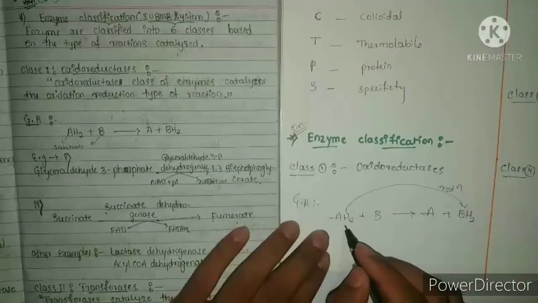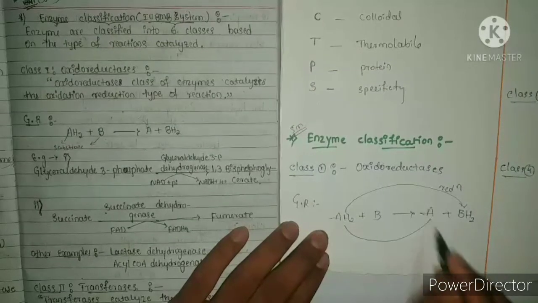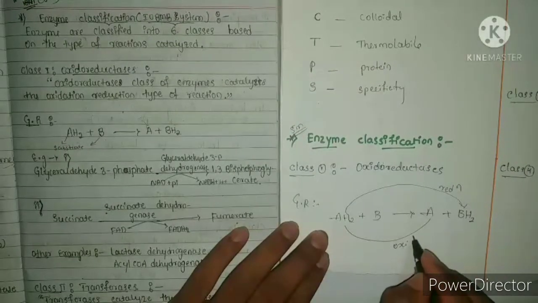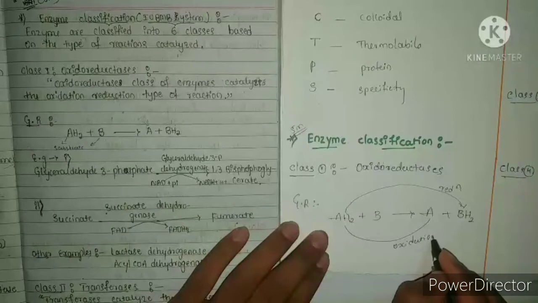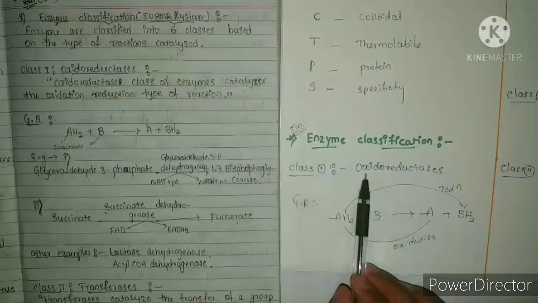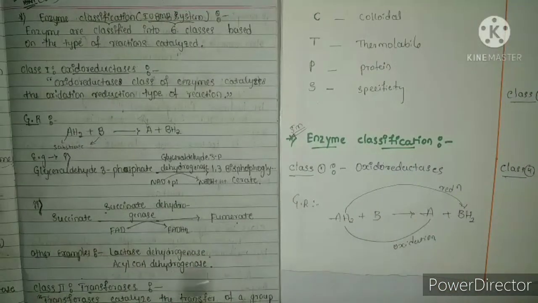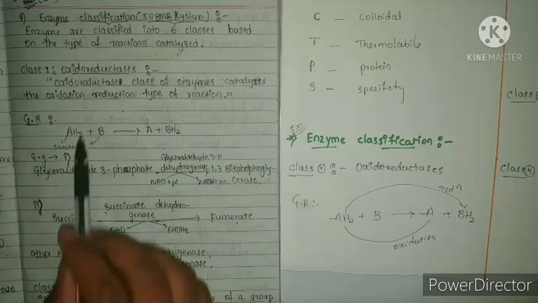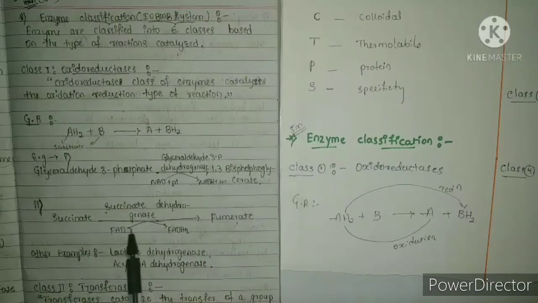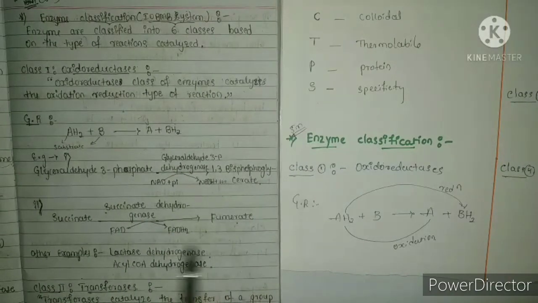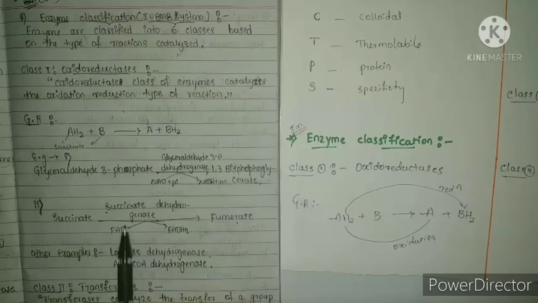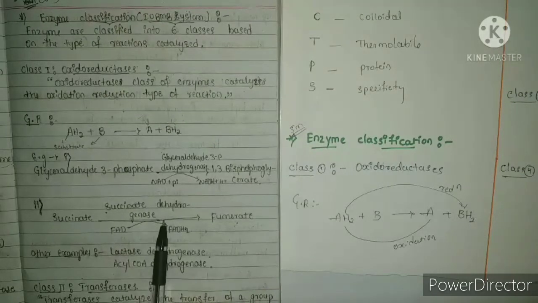The removal of hydrogen is oxidation, and that is called oxidoreductases. Here the example of this class is succinate, which gives fumarate in the presence of the enzyme succinate dehydrogenase. And the second class is transferases.